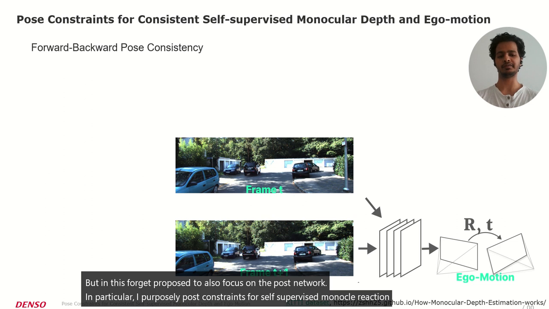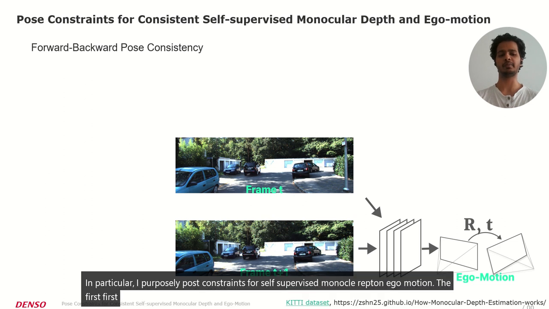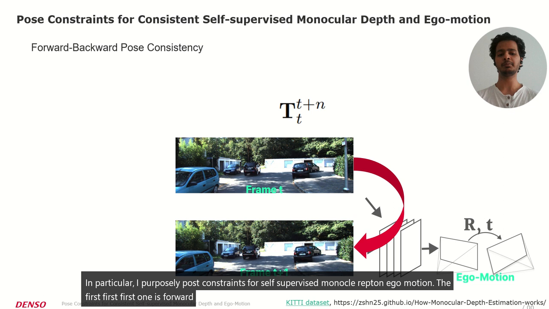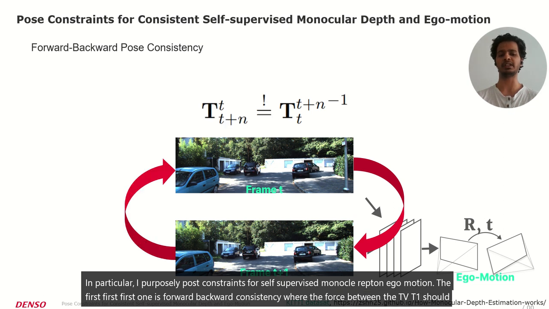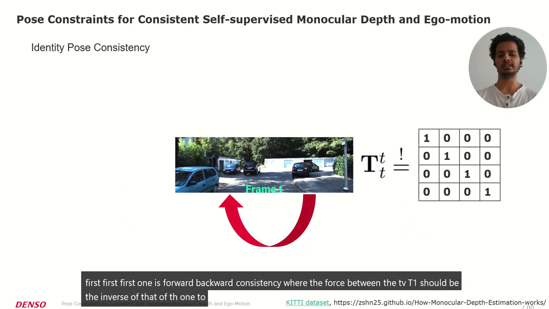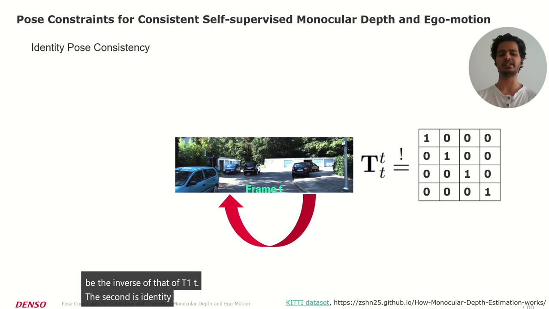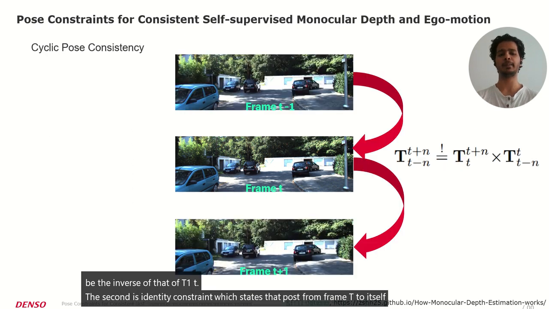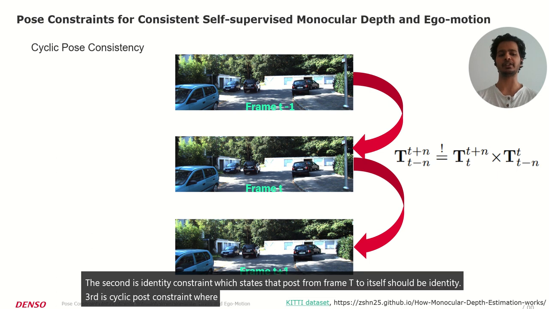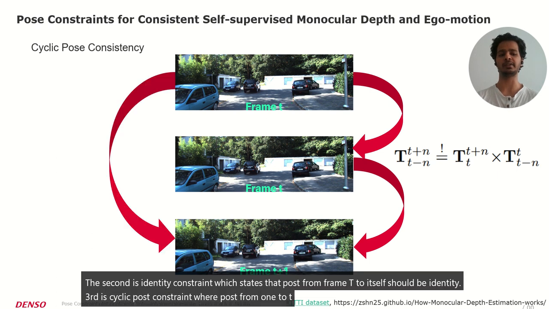The first one is forward-backward consistency, where the pose from t to t+1 should be the inverse of that of t+1 to t. The second is identity constraints, which states that pose from frame t to itself should be identity. Third is cyclic pose constraint, where pose from t-1 to t and t to t+1 should be same as t-1 to t+1.